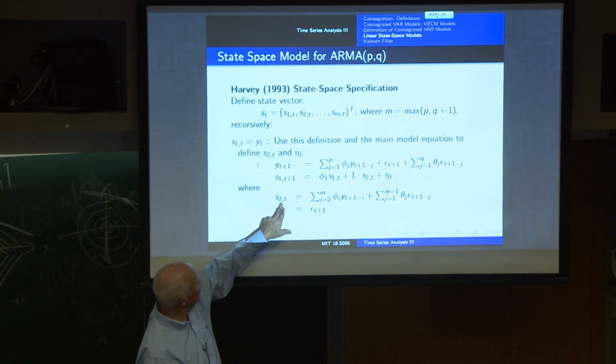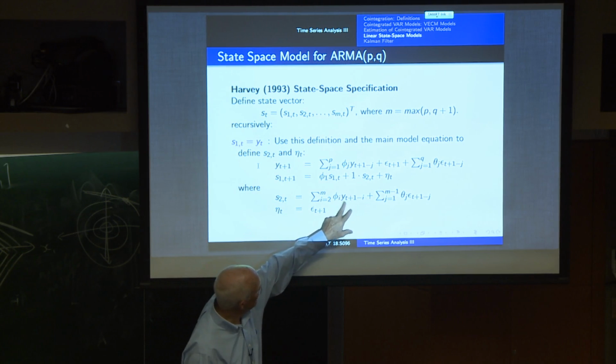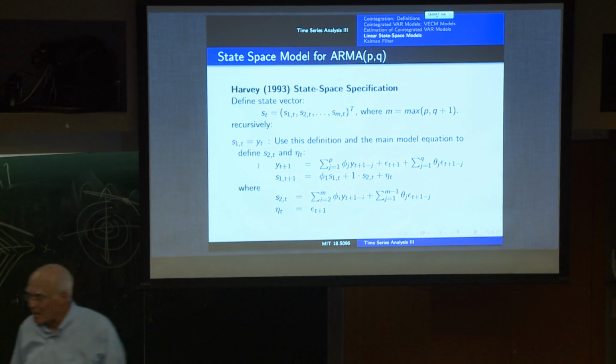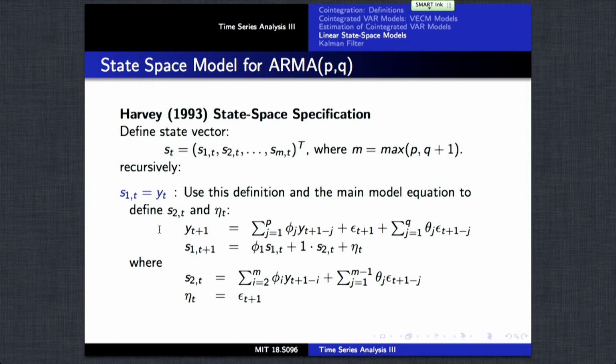So this S_2t is this function of the observations and a_t.